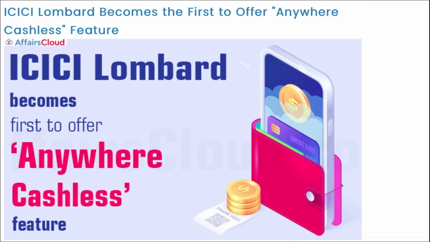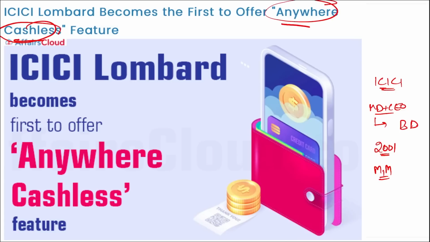Then if we talk about ICICI Lombard General Insurance Company, who is the managing director and chief executive officer here? He will be Bhargav Das Gupta. It was founded in 2001 and the headquarters is in Mumbai, Maharashtra. So coming back, remember, anywhere cashless is a feature that has been offered for the first time in India to the health insurance policyholders of ICICI Lombard General Insurance.